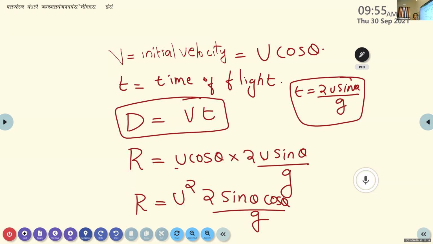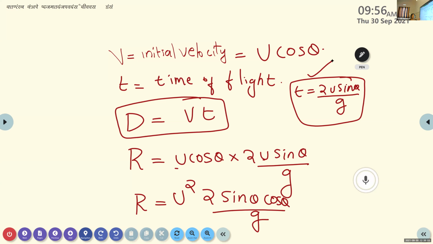Again, we have one more problem. We have two components of initial velocity: a vertical component and a horizontal component. But here we are determining the horizontal distance covered by the projectile, so we need to consider the horizontal component of velocity. That is why we take it as u cos theta. Then t is the time of flight in projectile motion, and we derived an equation for it in the previous case. It is given by t is equal to 2u sin theta by g.